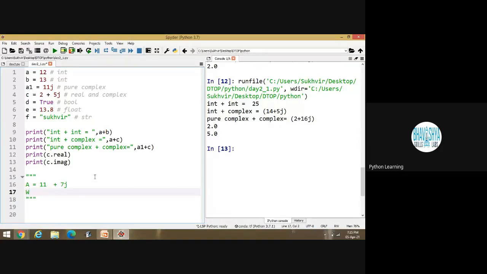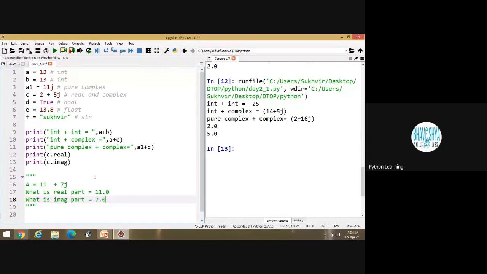The question is, what is the real part? What will be the answer? 11. Sir, 11. The answer is 11.0. It's not 11, it's 11.0. That's why I am asking the question. What is the imaginary part? This one is 7.0.